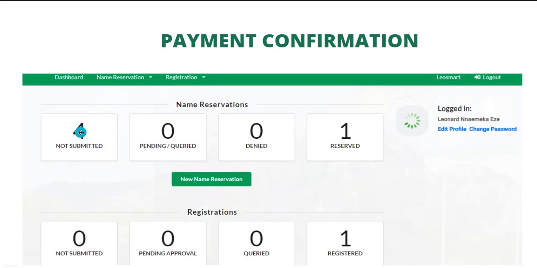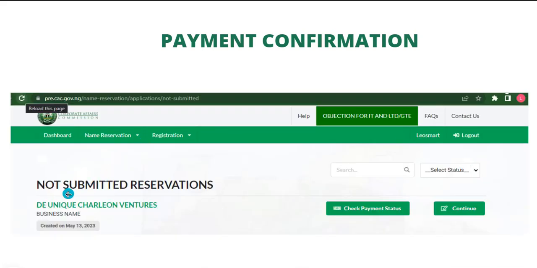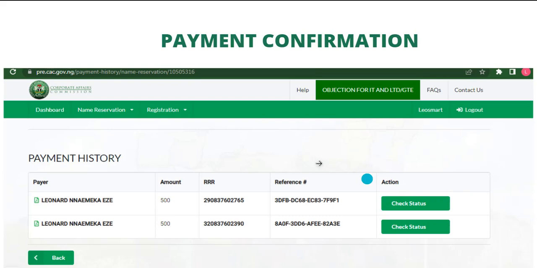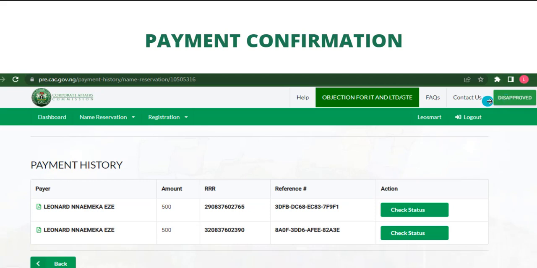Move to the dashboard and check, click on not submitted. It will bring up the business name, not submitted. Then click on check payment status. It will bring up the payment history and click on check status. It will write either approved or disapproved. This is disapproved. Now, sometimes you may get disapproved. Do not rush to make another payment.